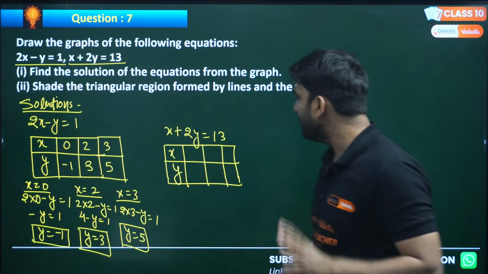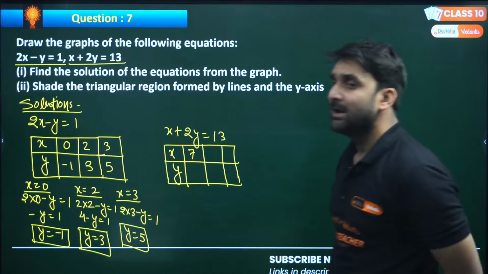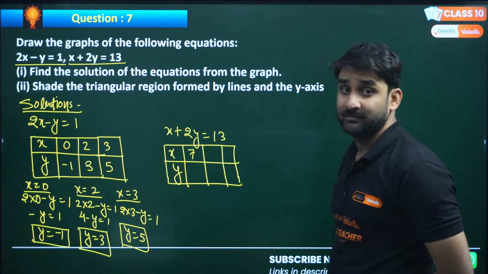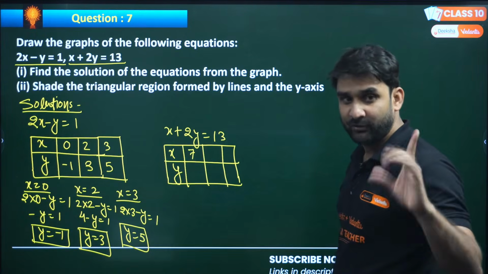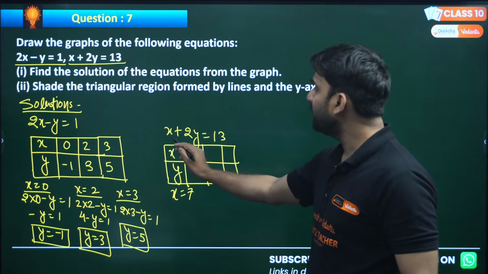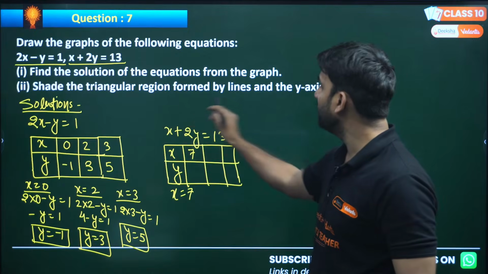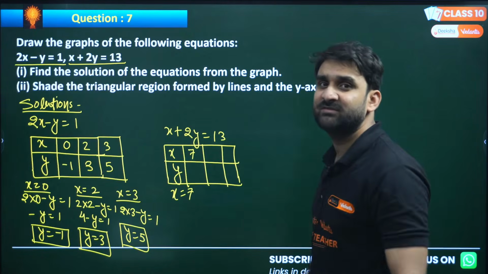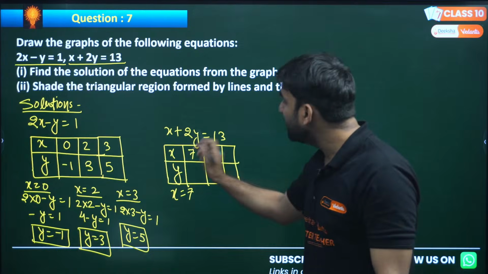No. So I'm putting here 7. Now you might be thinking, sir, why are you putting x as 7? The result will be in front of you, just wait. If I put x equals 7 here, 7 will go there, and 13 minus 7 will be 6, my dear, and 6 can be divided by 2.